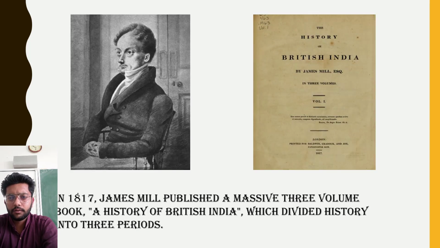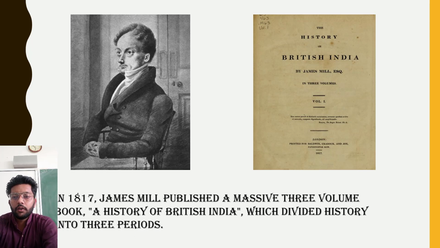In 1817, James Mill published a massive three-volume book, A History of British India, which divided history into three periods. There is a picture of James Mill and his book, the History of India. There are three volumes of this book, and in this book he divided Indian history into three periods. Okay, what are the three periods?